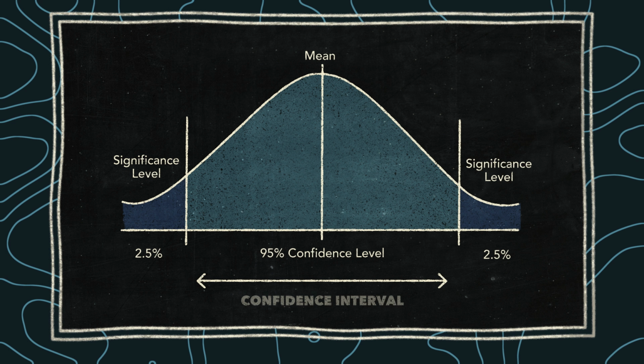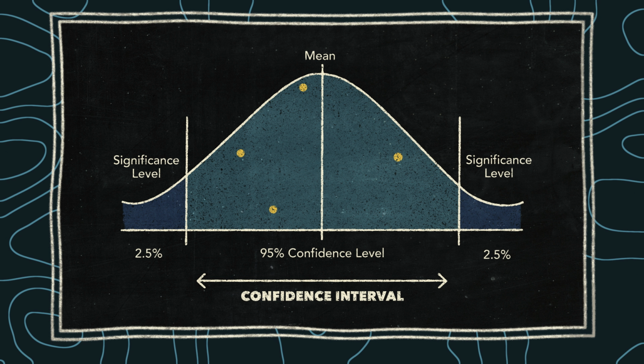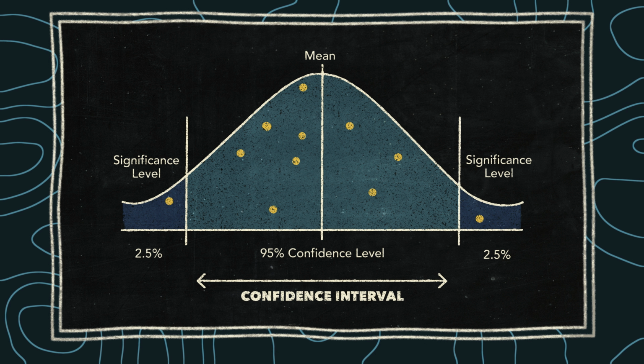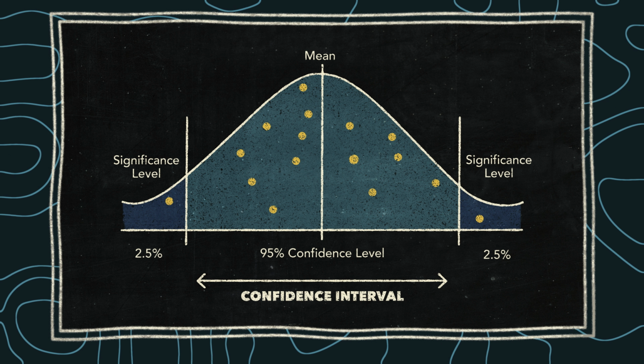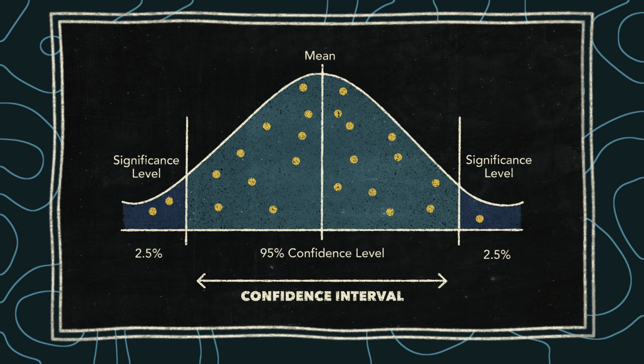A 95% confidence interval means that if scientists repeated the study 100 times with new samples, the statistic they're measuring would fall in that range about 95 times. It shows how much that number might vary and how much trust can be put into it. A stat with a high confidence interval is quite predictive, but it is not perfect.